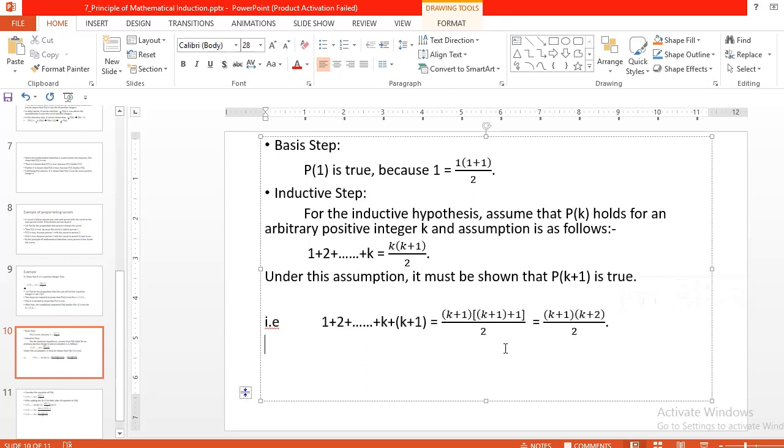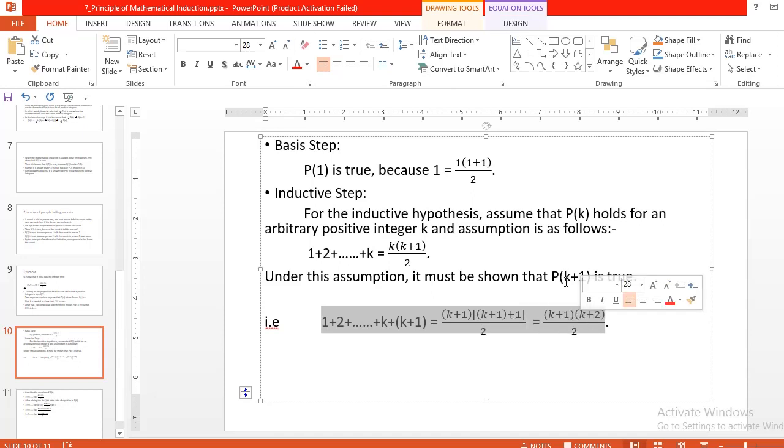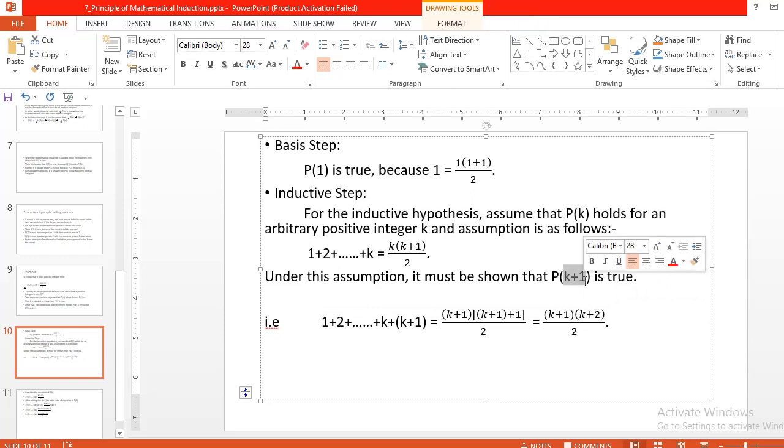See here, in this formula we have to put k plus 1 in place of k: 1 plus 2 plus up to k plus 1 is equal to (k plus 1)(k plus 1 plus 1) divided by 2. Now, after solving this formula we get the result k plus 1 divided by 2. So this is the equation we got after putting the value k plus 1 in P of k plus 1. See here, for the value of P of k plus 1 we get this formula.